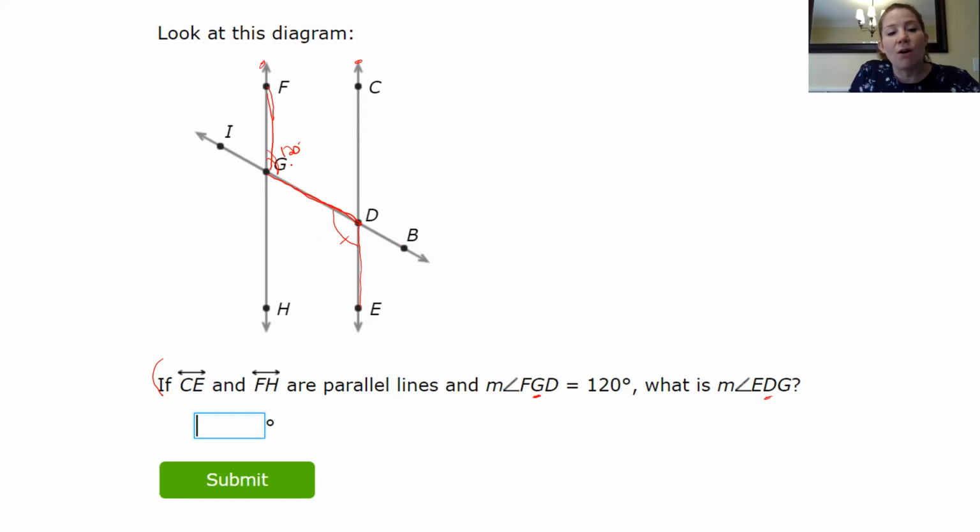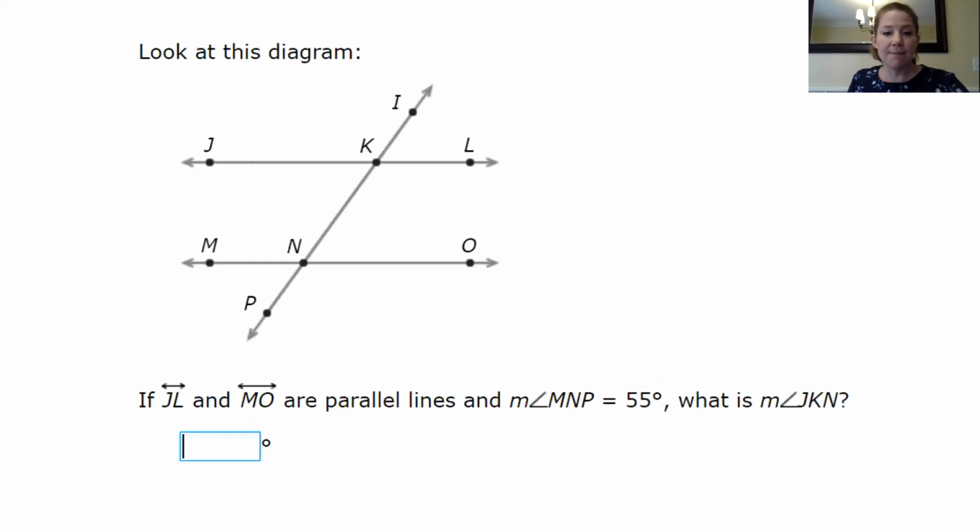These 2 angles are alternate interior angles. And I know that alternate interior angles are congruent. So that means EDG is 120 degrees. Okay. All right, let's look at another one.